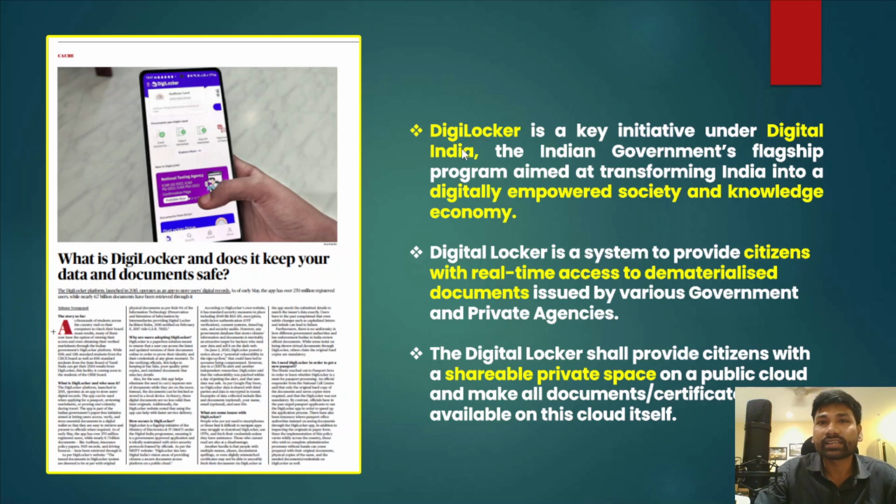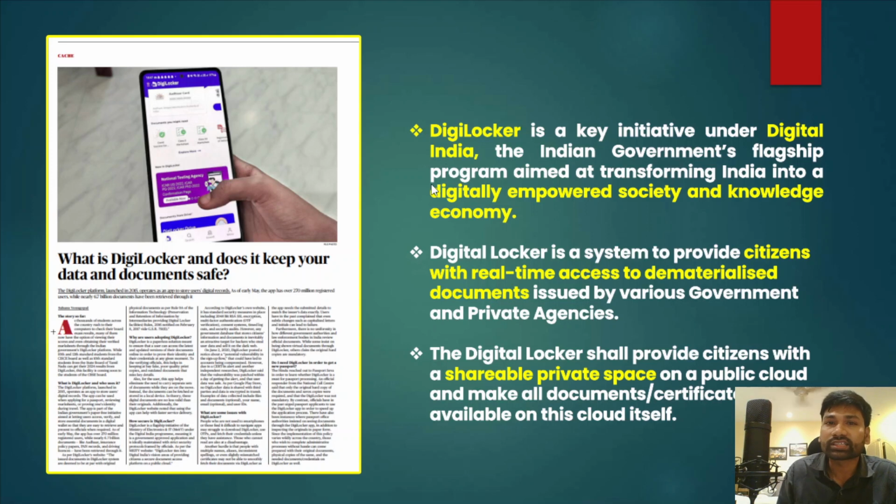So what exactly is this DigiLocker? Understand, UPSC asked a question on this DigiLocker, and there is also a probability that you may get a question on this for your prelims examination rather than your mains examination. Now try to understand DigiLocker in a very simple manner. It is a key initiative under the Government of India's Digital India program.